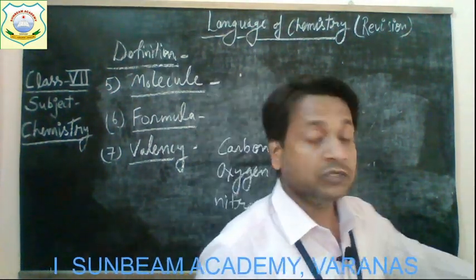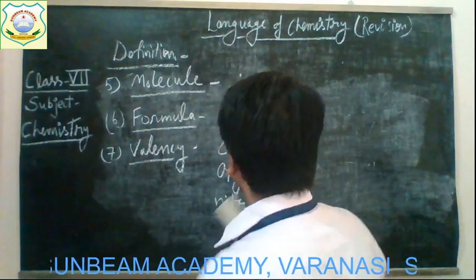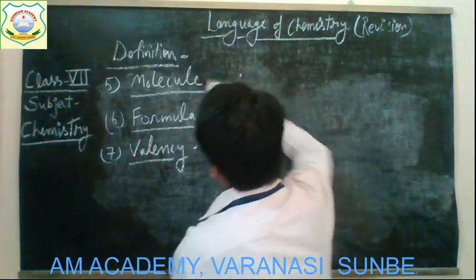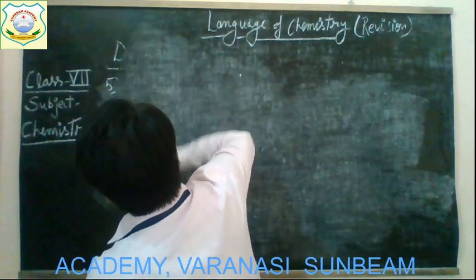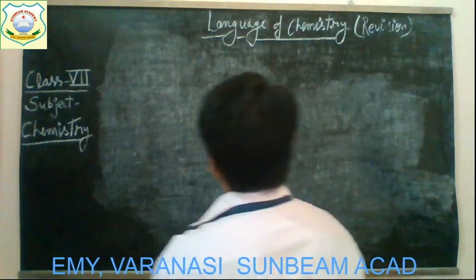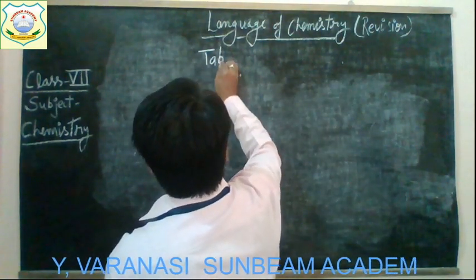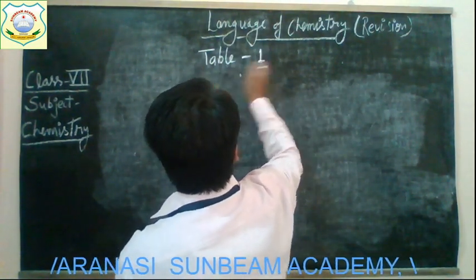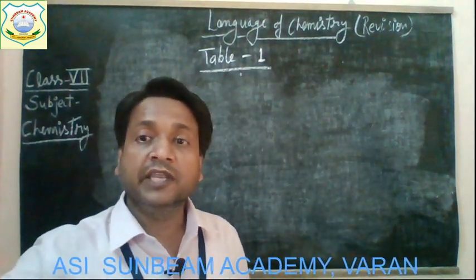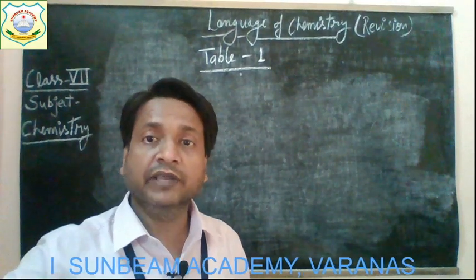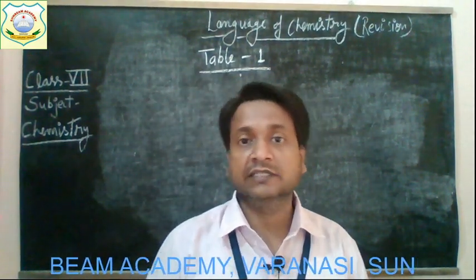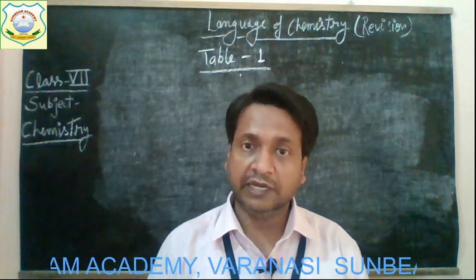So now I'm going to explain table number 1 of language of chemistry. In this table 1, children, there is a chart in which the names of elements, their symbols and their valency are given, that you have to study.